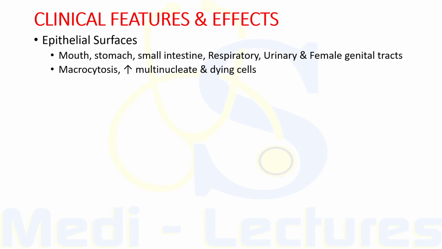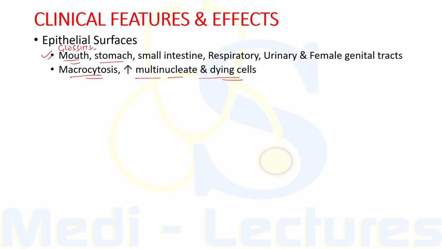Now, after the bone marrow, the next frequently affected tissues are epithelial surfaces. So, epithelial surfaces of the mouth can be affected, leading to glossitis. Similarly, the epithelium of the stomach, small intestine, respiratory, urinary, and female genital tracts can show macrocytosis, increased multinucleate, and dying cells.